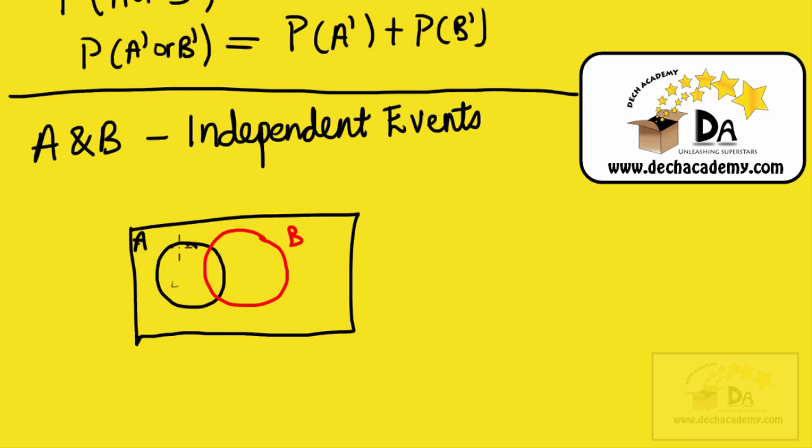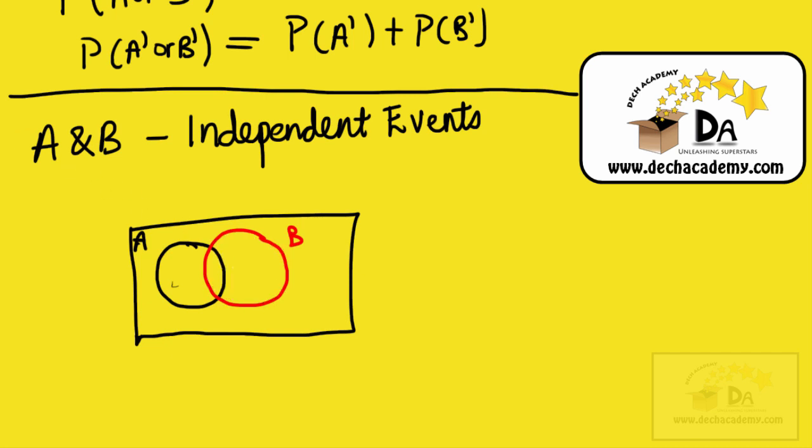Now, the probability of event A occurring is basically represented by the region within the circle. So this whole region here represents all outcomes associated with A. So let's think of this region as representing the probability of event A occurring. Now, this region within the red circle, this whole region here, represents the probability of event B occurring.